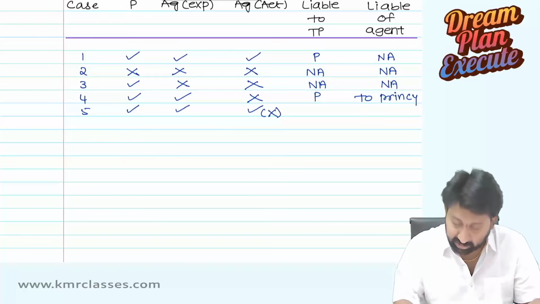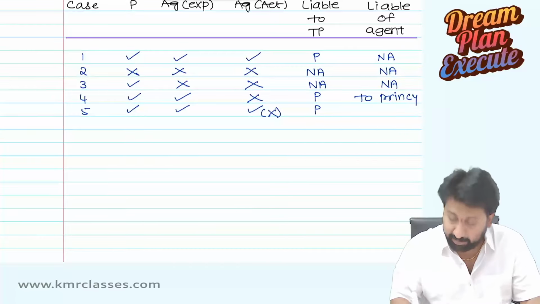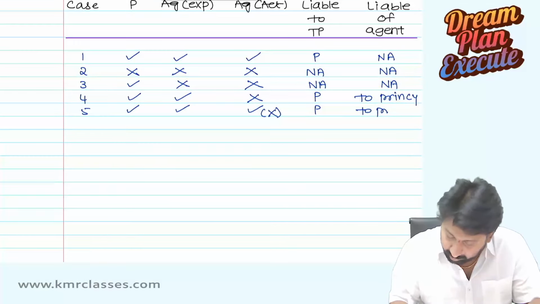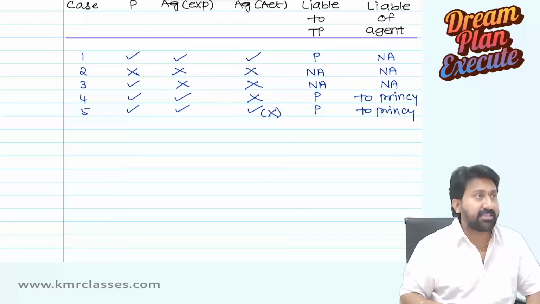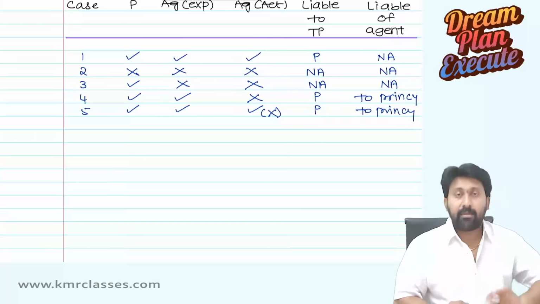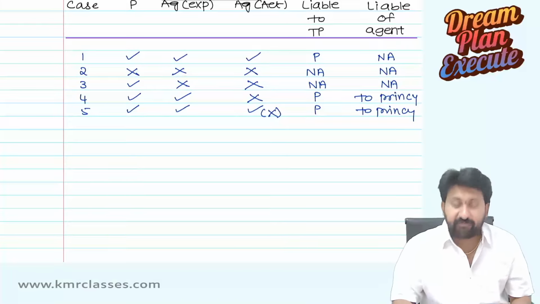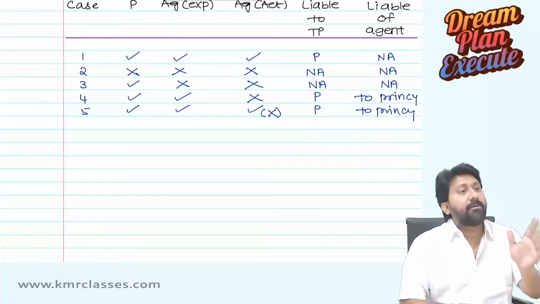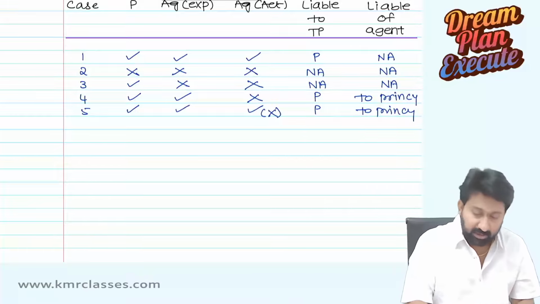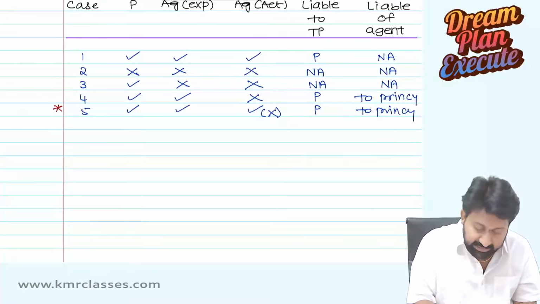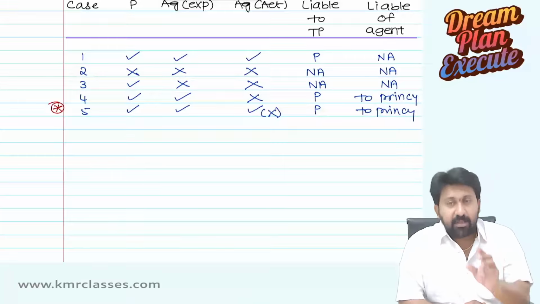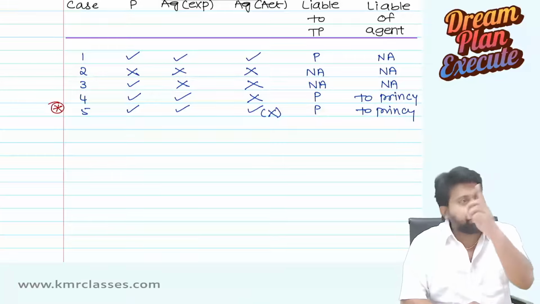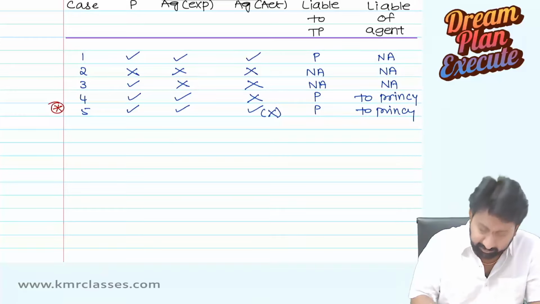For this also, principal is liable, and agent is liable to the principal. Okay. So, in this fifth case, who will be liable? Principal is liable to third party. But there are some exceptions to this that we will read in the chapter. This is the general meaning. Some small changes will come. Those we will see when we go into the chapter in depth.